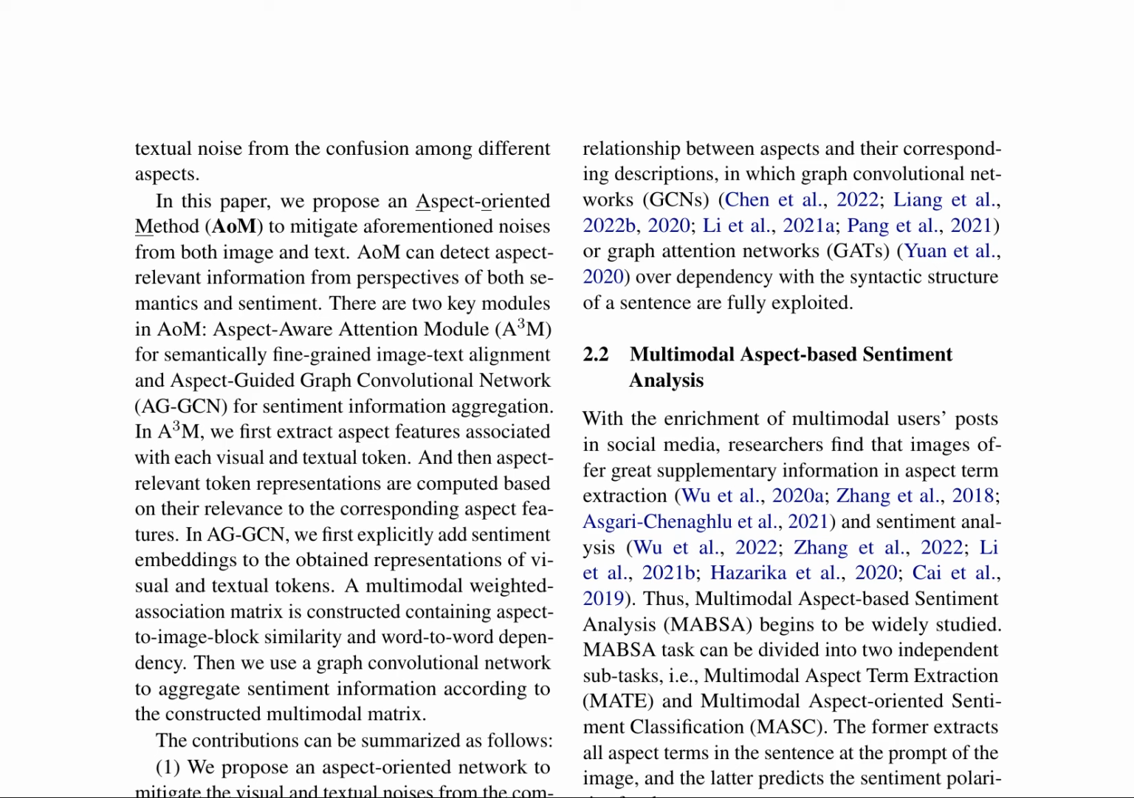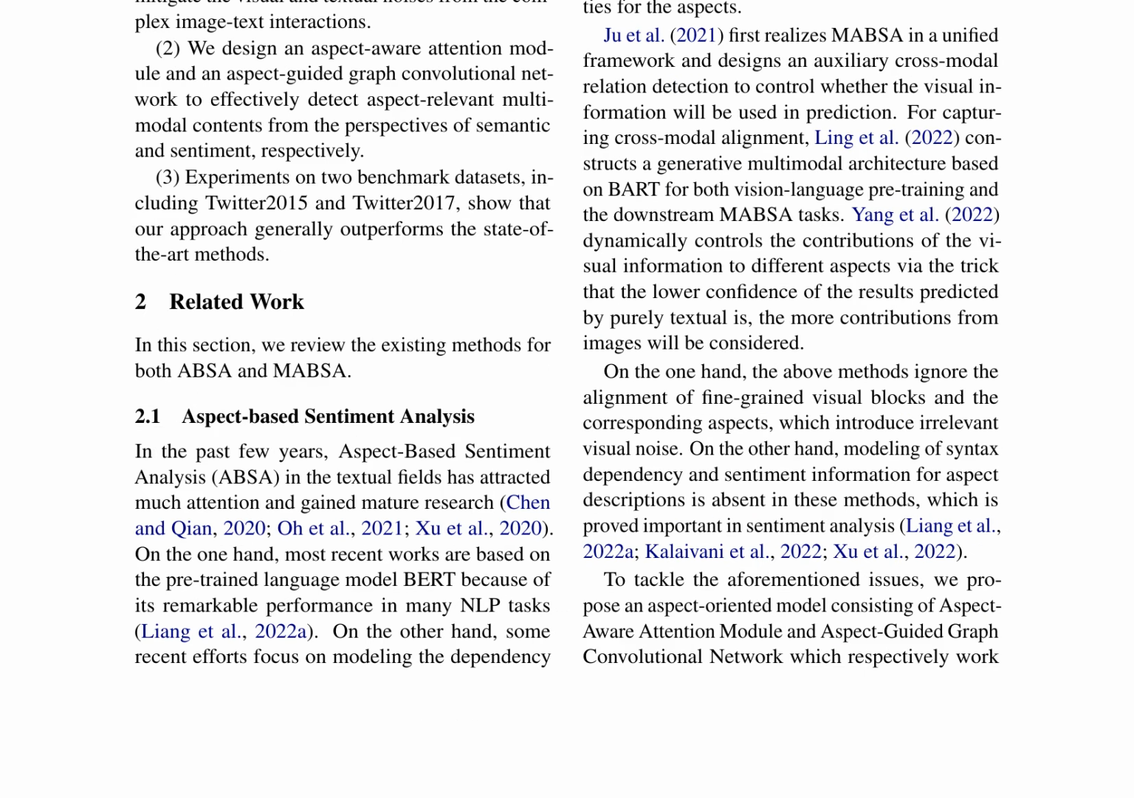Existing methods for aspect-based sentiment analysis leverage pre-trained language models like BERT and graph convolutional networks or graph attention networks to model dependency relationships between aspects and their descriptions. Multimodal aspect-based sentiment analysis, MABSA, methods utilize images to supplement aspect term extraction and sentiment analysis, and can be divided into multimodal aspect term extraction, MATE, and multimodal aspect-oriented sentiment classification, MASC, subtasks.